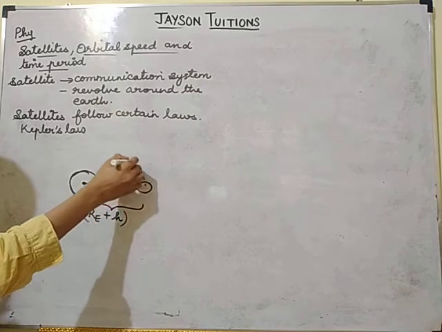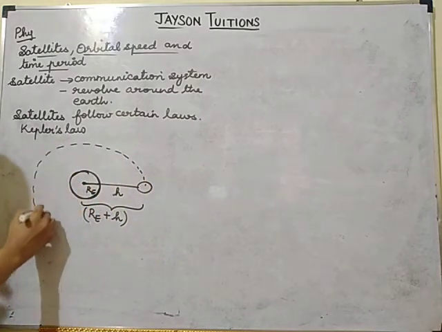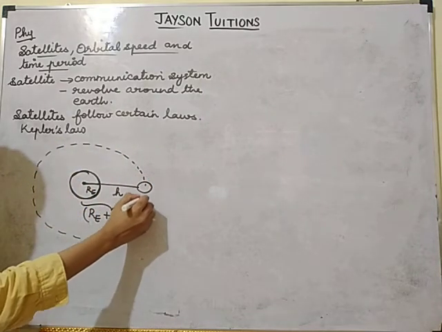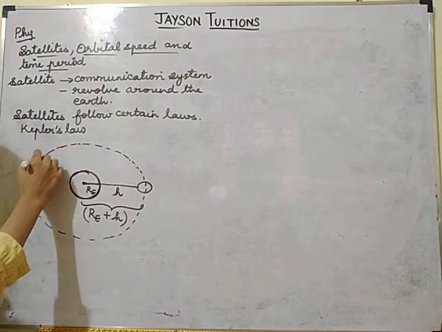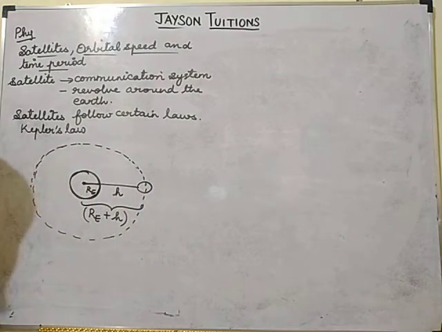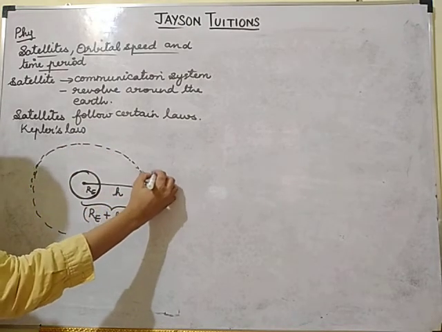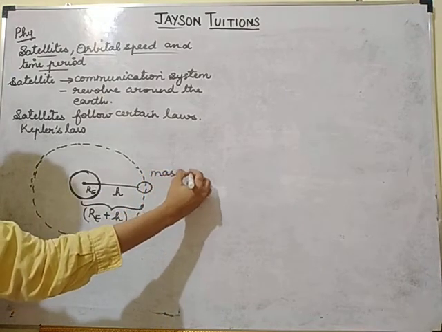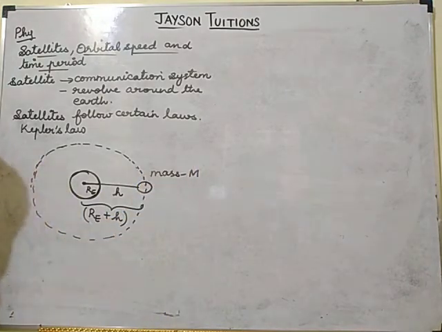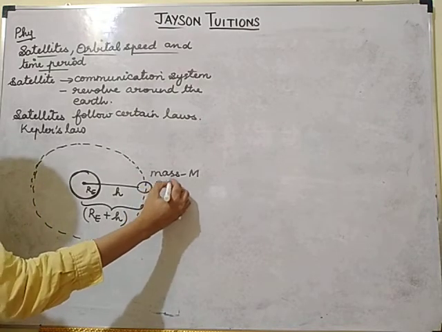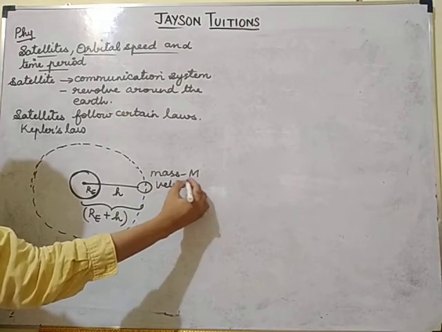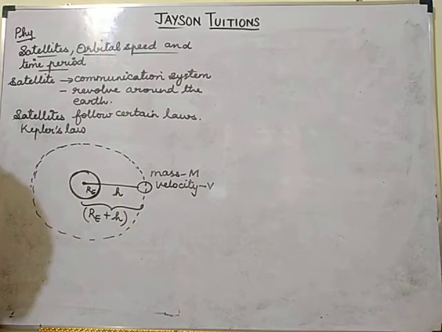The satellite moves in a circular orbit around the earth. The mass of the satellite is m, and the velocity with which it moves is v.